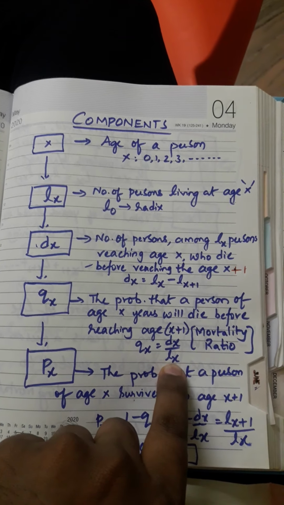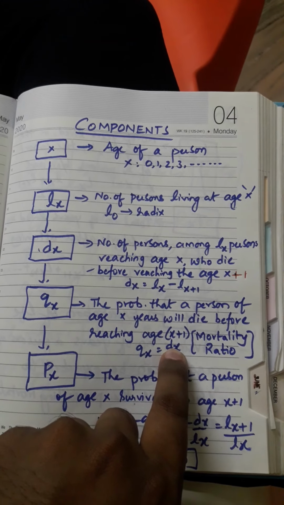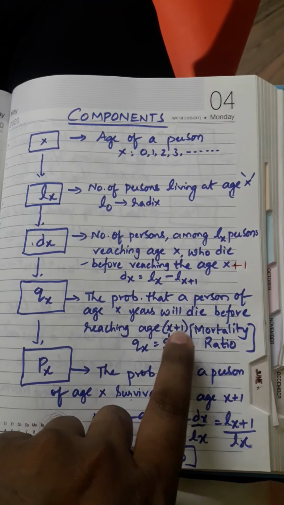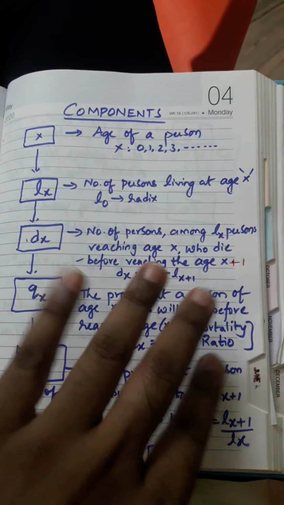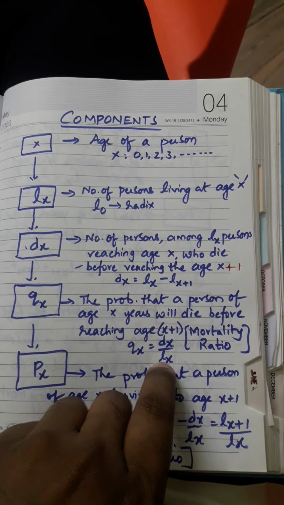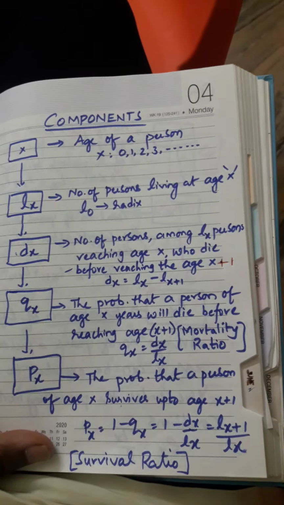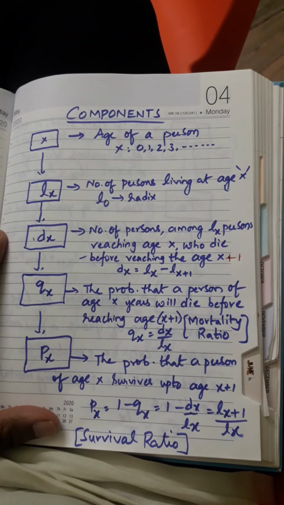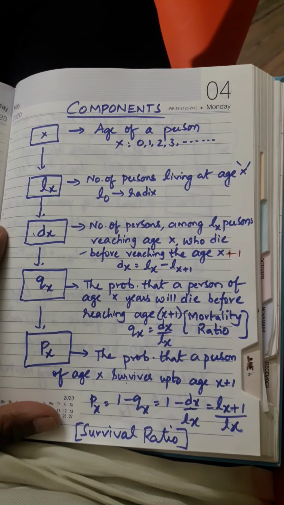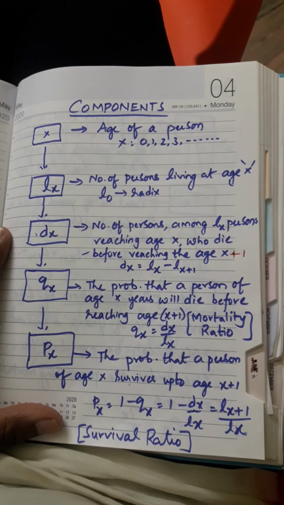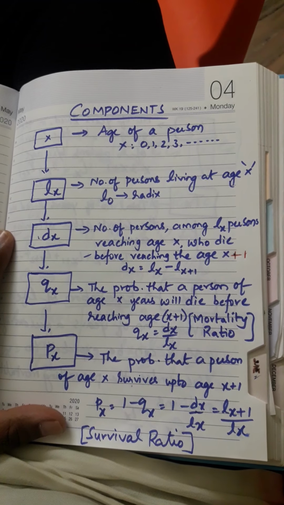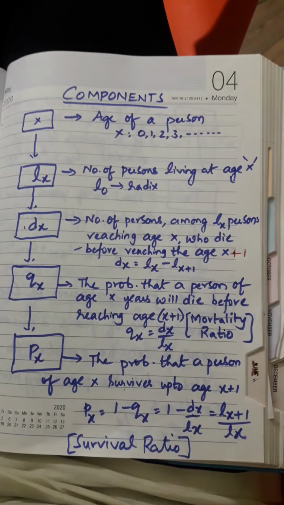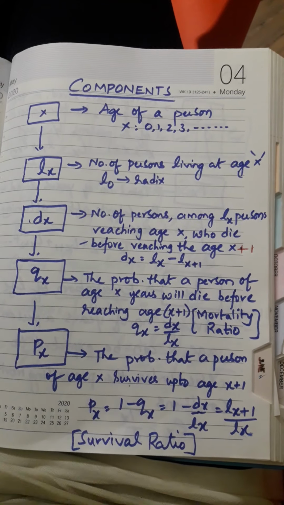Among all lx, how many deaths occurred, and what is the probability of dying among lx people before reaching lx plus 1? So I have taken it as qx, the probability that a person of age x years will die before reaching age x plus 1.